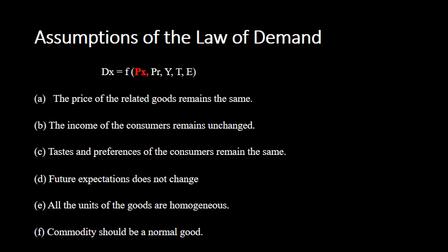Assumptions of the law. As we know, the statement of the law is, other things remaining constant, there is an inverse relationship between price and quantity demanded. What are those other things? I have written the demand function one more time here, and P of X. I have highlighted this P of X because in the law of demand we are dealing with the relationship between price and quantity demanded only, and all other determinants are constant, and these are the other things. These other determinants are the other things which remain constant.